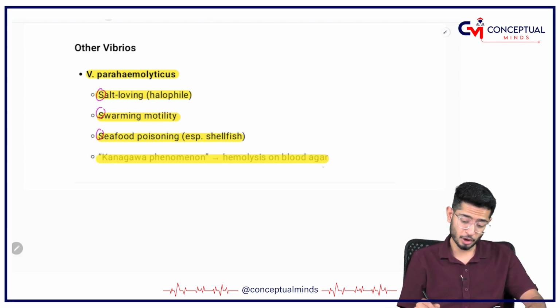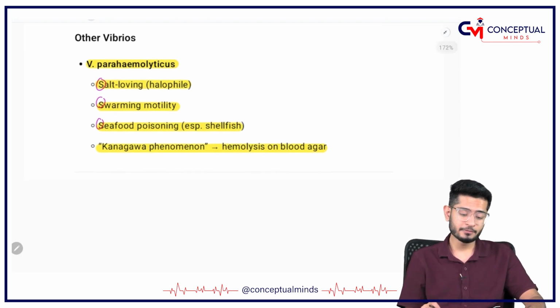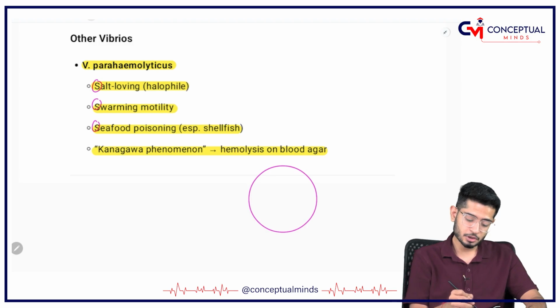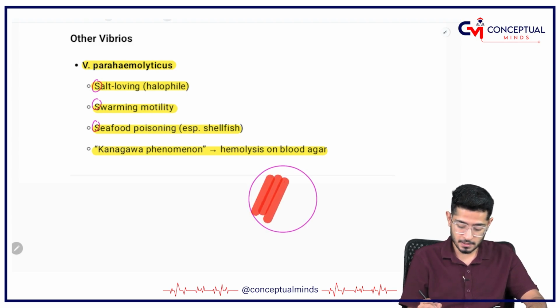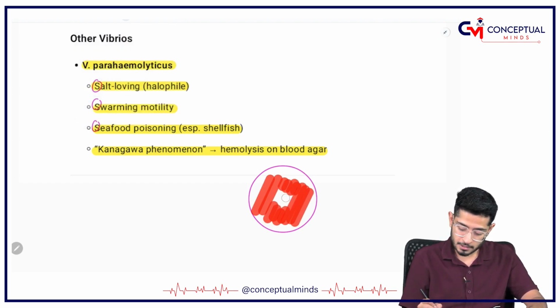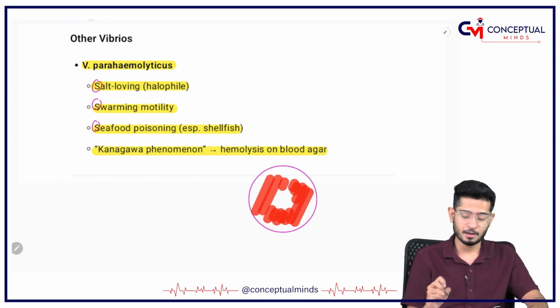And it shows a phenomenon which is called as Kanagawa phenomenon. What is Kanagawa phenomenon? On blood agar, it shows hemolysis. So this is the blood agar which I am trying to show you, and it is going to show the hemolysis on blood agar.